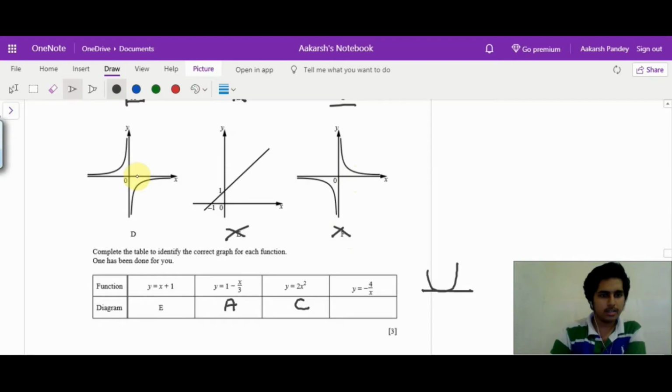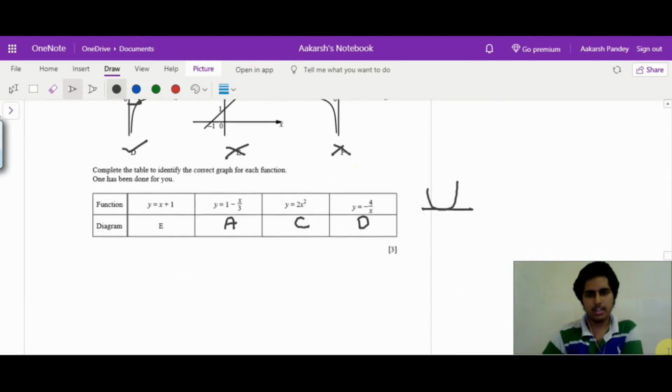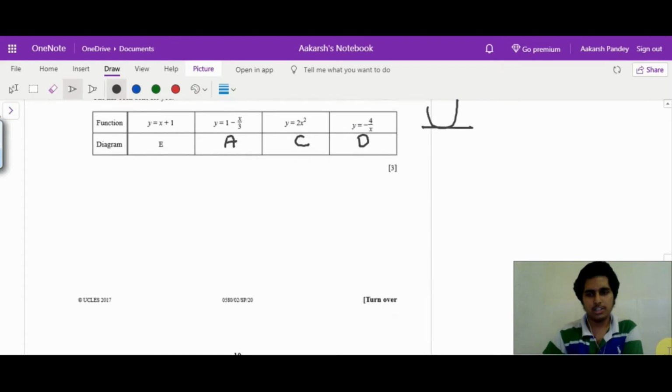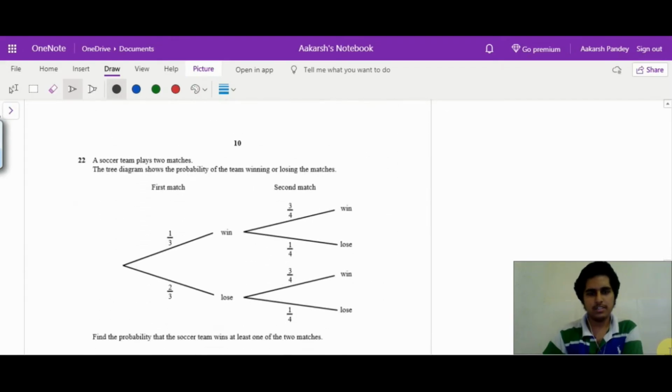Like for suppose x equal to 1 appears somewhere over here, and here I am getting a negative value for y, so this is the correct one. So we get graph D over here. So that is how you solve these questions. Assume some values and see which graph satisfies that.